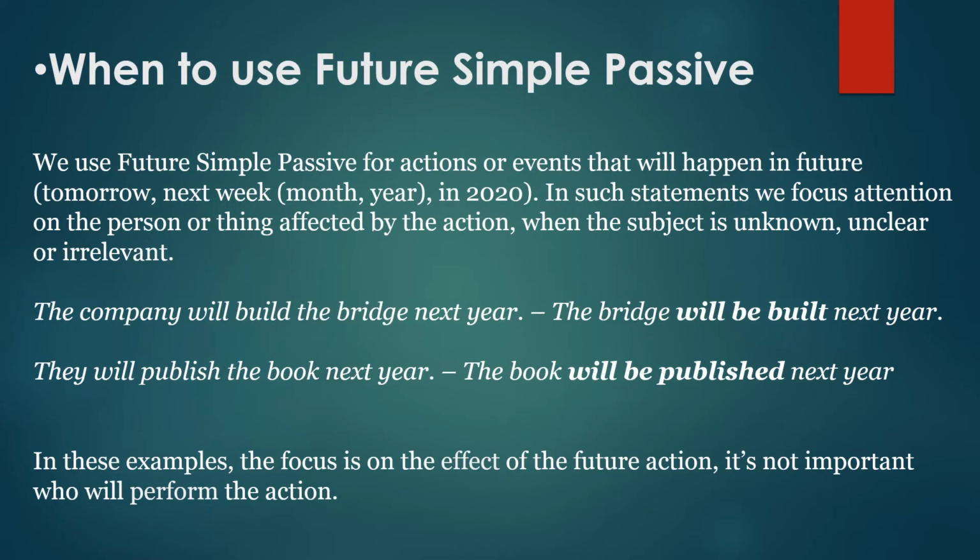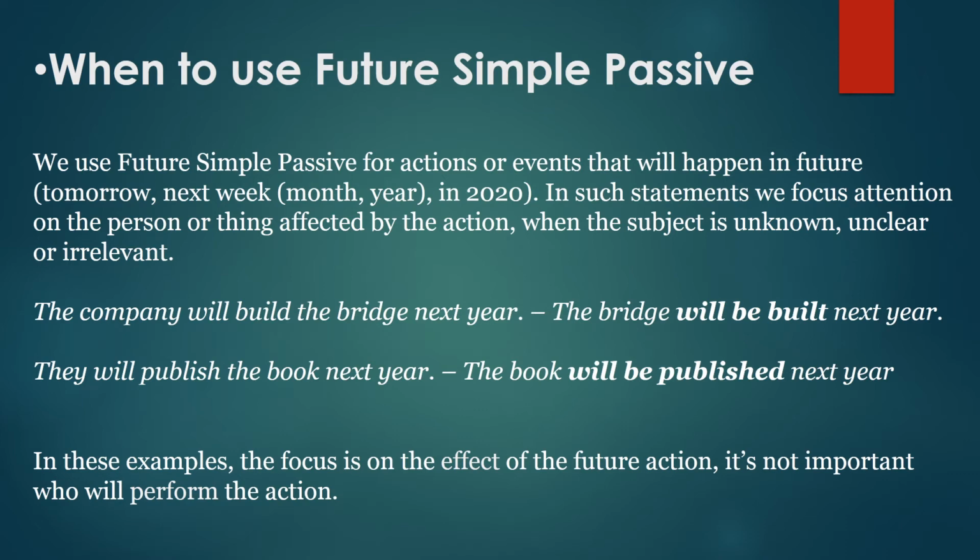When to use Future Simple Passive? We use Future Simple Passive for actions or events that will happen in the future: tomorrow, next week, month, year, in 2020. In such statements, we focus attention on the person or thing affected by the action, when the subject is unknown,